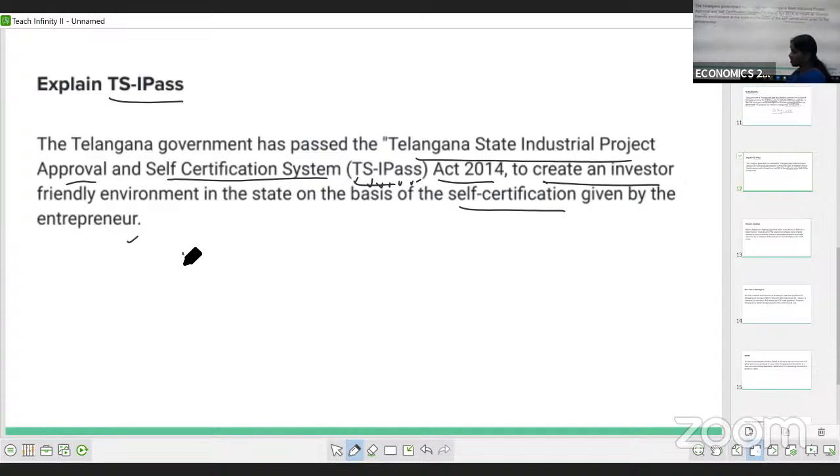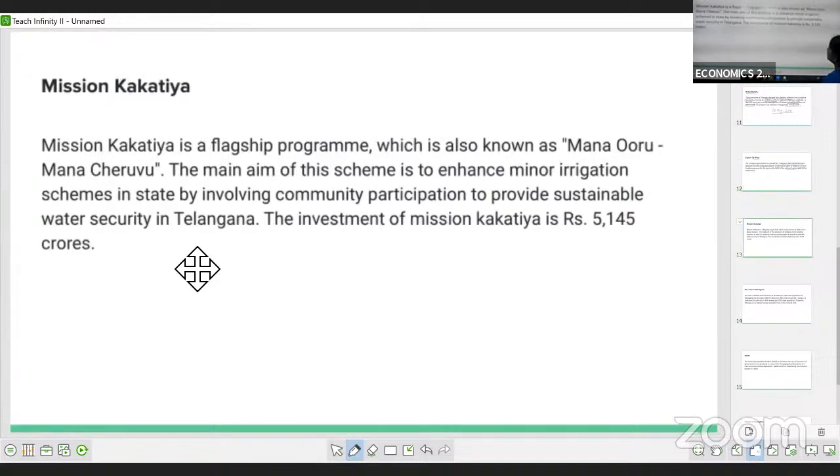TS I-Pass, once again. The Telangana government has passed the Telangana State Industrial Project Approval and Self-Certification Act, 2014. Why? To create an investor-friendly environment in the state on the basis of self-certification given by the entrepreneur. Okay, this is one more for the TS I-Pass completed. Next, we move with another one, that is Mission Kakatiya.